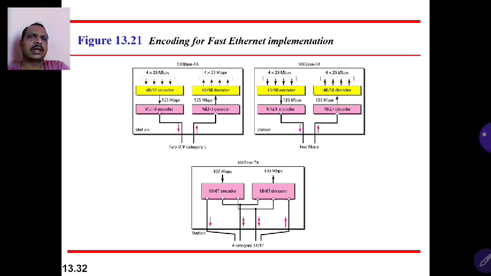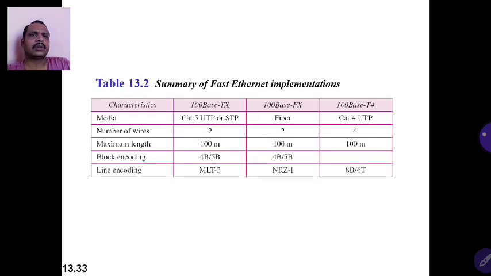For now, we have just gone through line encoding and block encoding techniques. Now this is the summary of Fast Ethernet implementations: 100Base-TX, 100Base-FX, and 100Base-T4 are the common implementations.